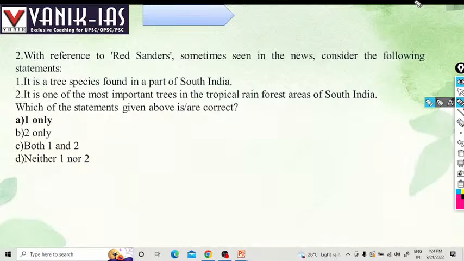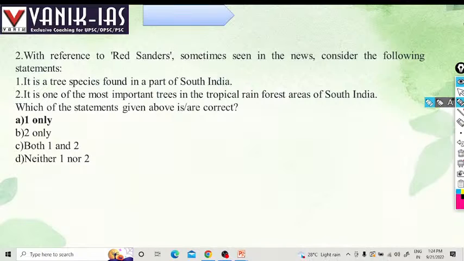With reference to red sanders, sometimes seen in the news, consider the following statements. It is a tree species found in parts of South India. It is one of the most important trees in the tropical rainforest areas of South India. Red sanders is a very important timber that is highly traded, present especially in the Andhra Pradesh region.